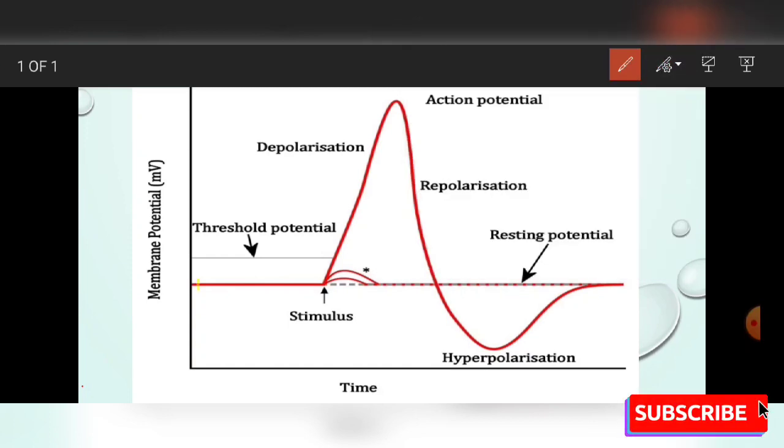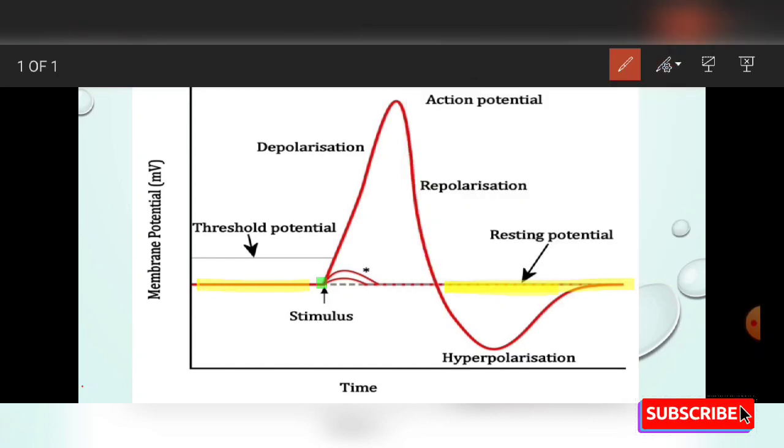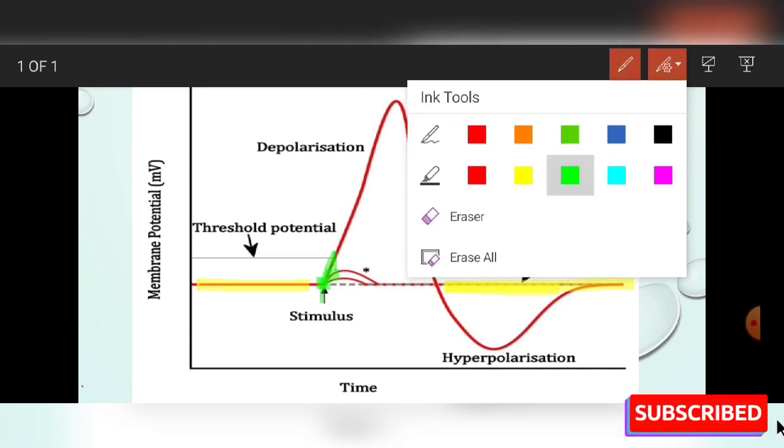Now if we see this line, this is the line of the resting membrane state or resting potential, during which no action potential is generated, no stimulus arrives, and no disturbance is caused in the resting membrane state. If a stimulus arrives at this point, and the stimulus is strong enough to reach this threshold potential.